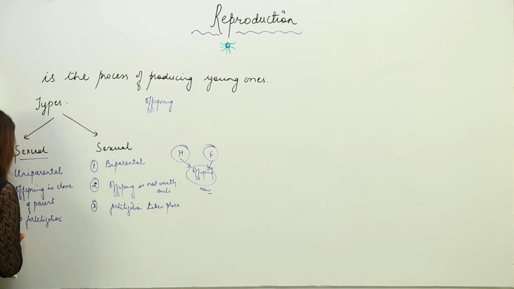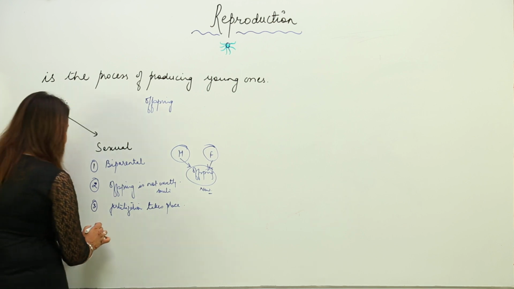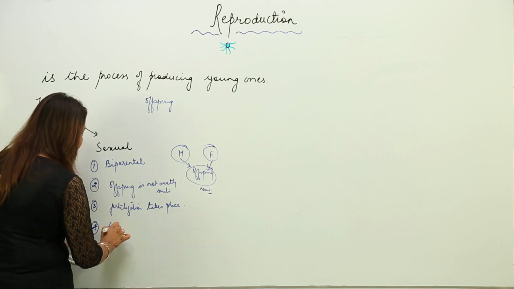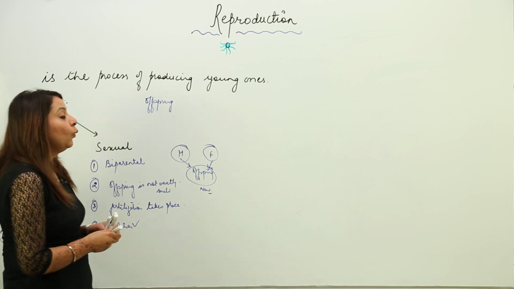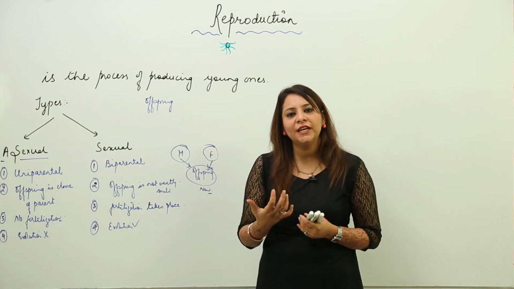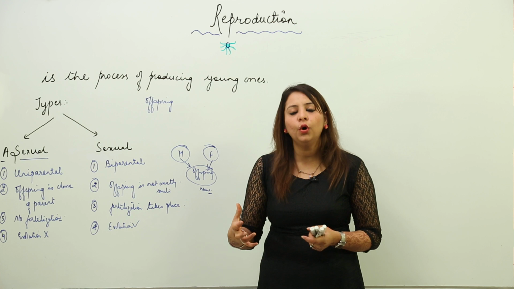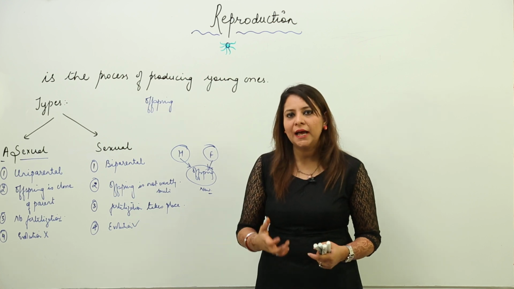In asexual reproduction, there is no contribution towards evolution. But sexual reproduction leads to evolution. Now what is evolution? Evolution is the gradual sequence of changes that took place over millions of years, which leads to the development of entirely new species.